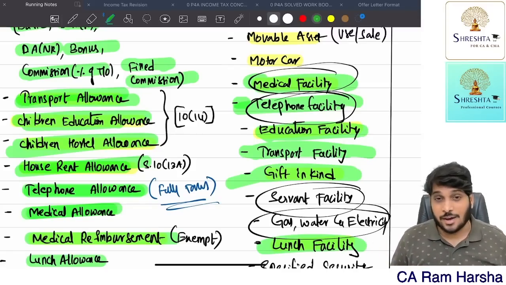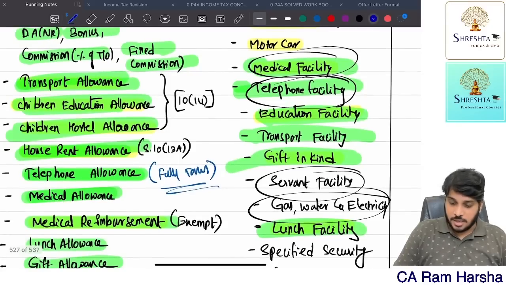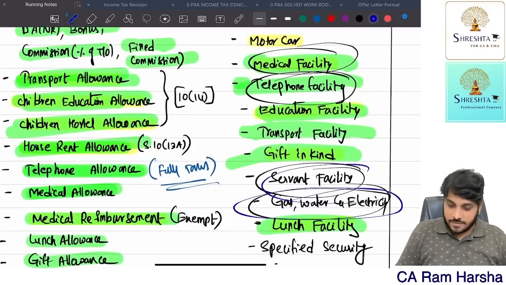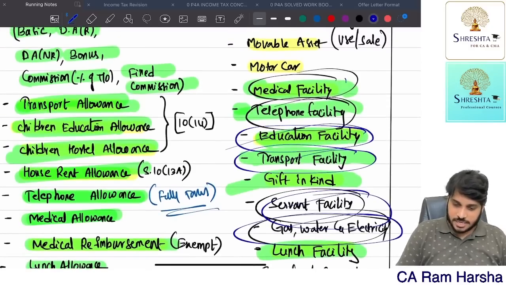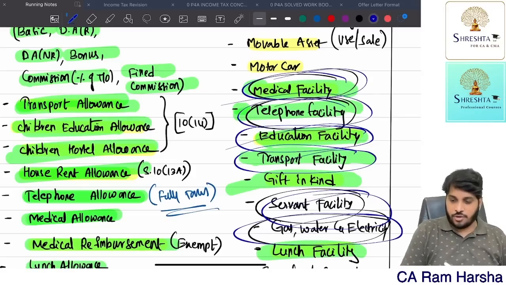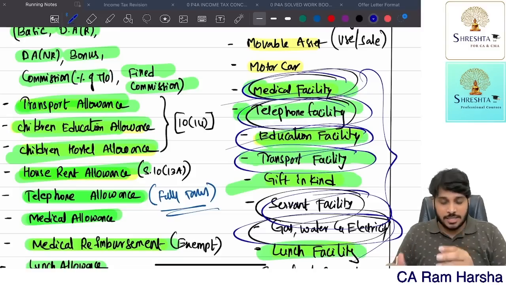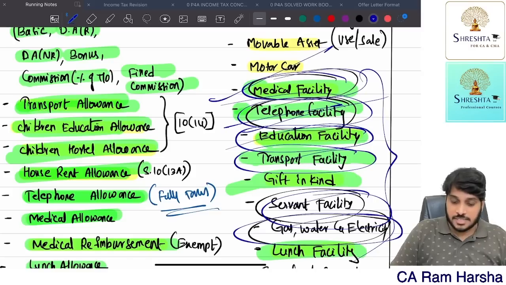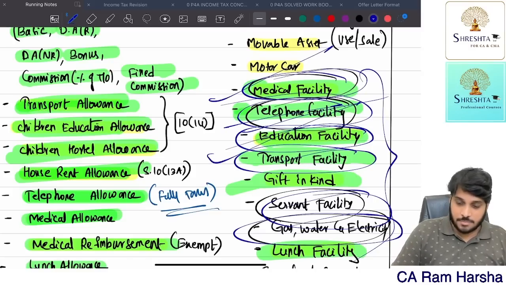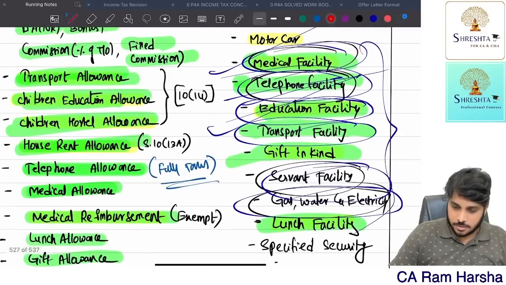So accordingly, what facilities? Gas facility, servant facility, getting it? Transport facility, education facility, medical facility, telephone facility, all these are exempted. By the way, telephone facility is fully exempted, that is given specifically. So medical facility, education facility, let me highlight with red color. Medical facility, just a minute.